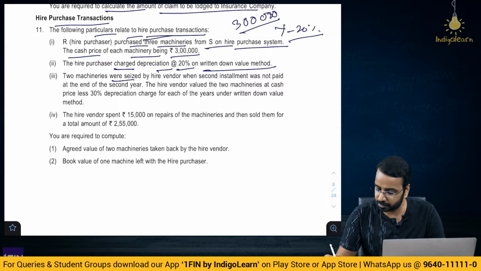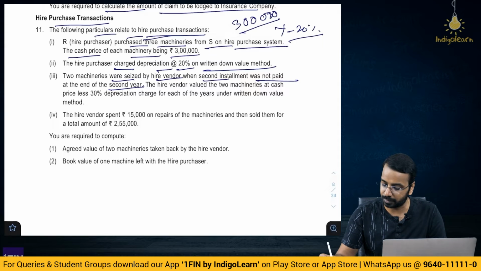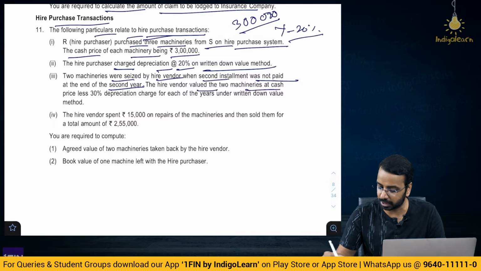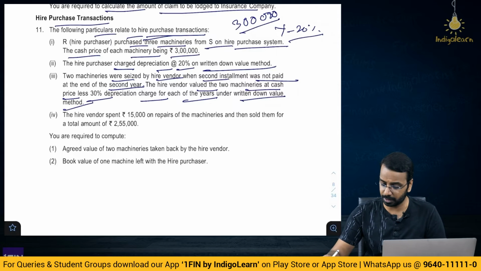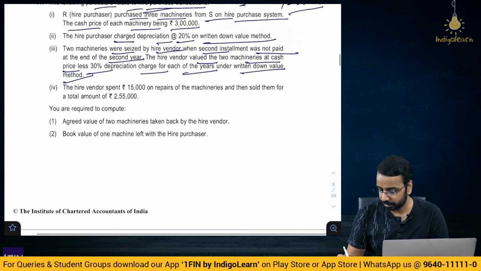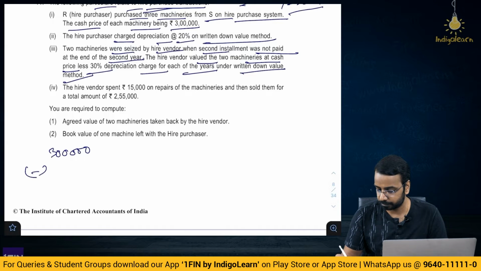2 machineries were seized by the hire vendor when second installment was not paid at the end of the second year. The hire vendor valued the 2 machines at cash price less 30% depreciation charge for each year under WDV method. So, what they did, 3 lakhs was the cash price minus 20% first year 60,000.